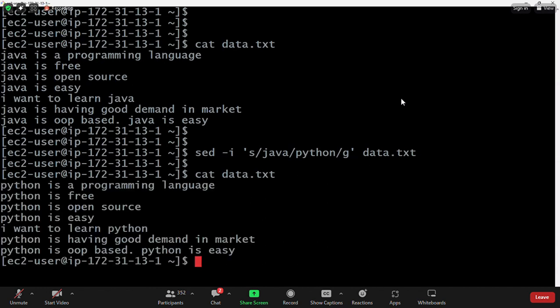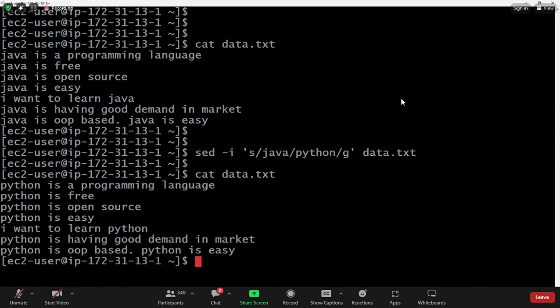Are we able to make the changes permanently in the file now by using sed command? Are you able to understand how to make the changes in the file permanently?